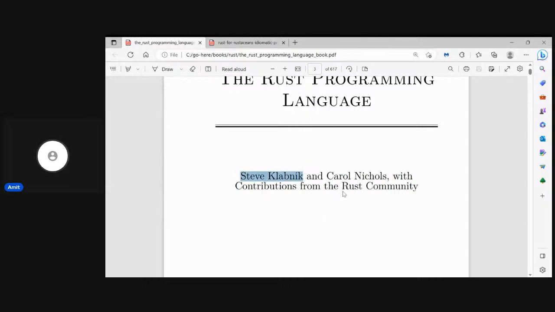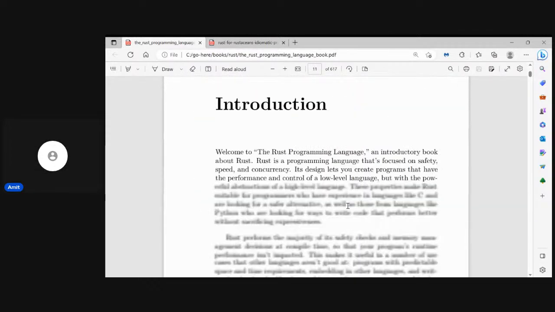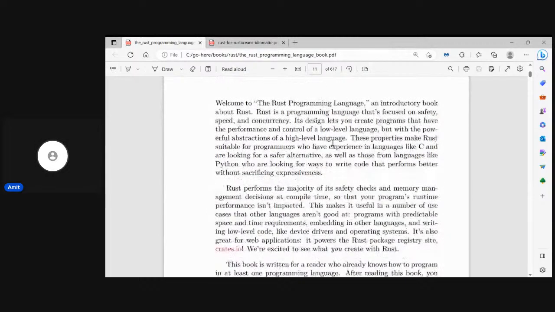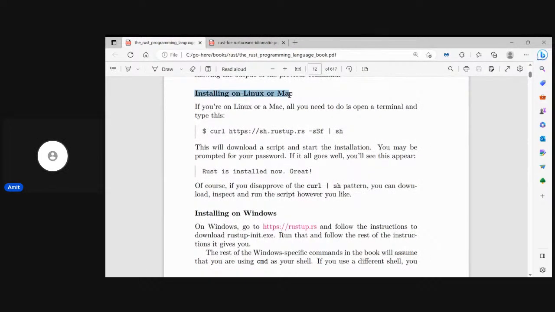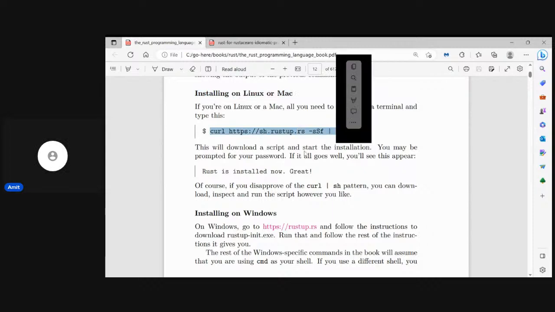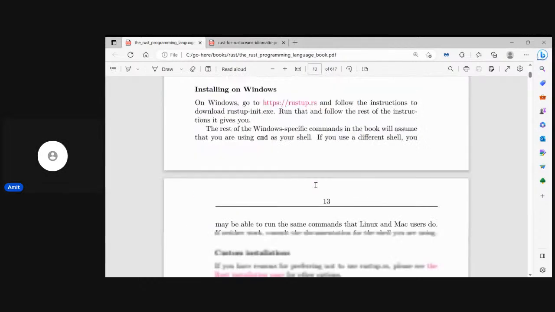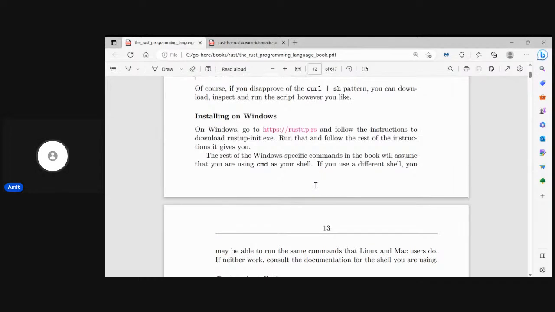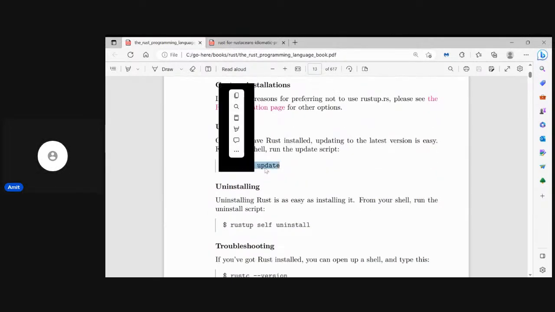Steve Klabnik. Okay, so let's go directly onto the chapters. So for installing on Linux, we can use this command, and it'll install the latest rustc version, which is 1.69.0. For installing on Windows, you have to go to rustup.rs and follow the instructions from there. For updating you have to do rustup update.